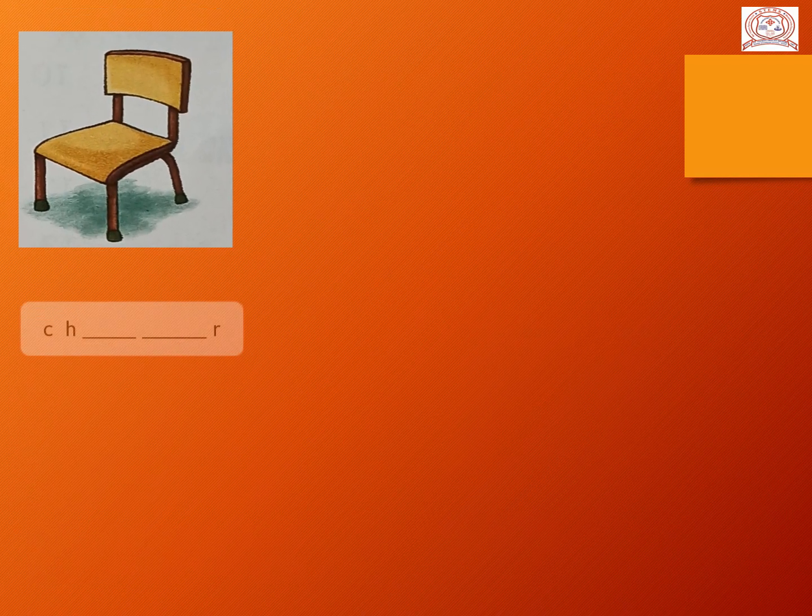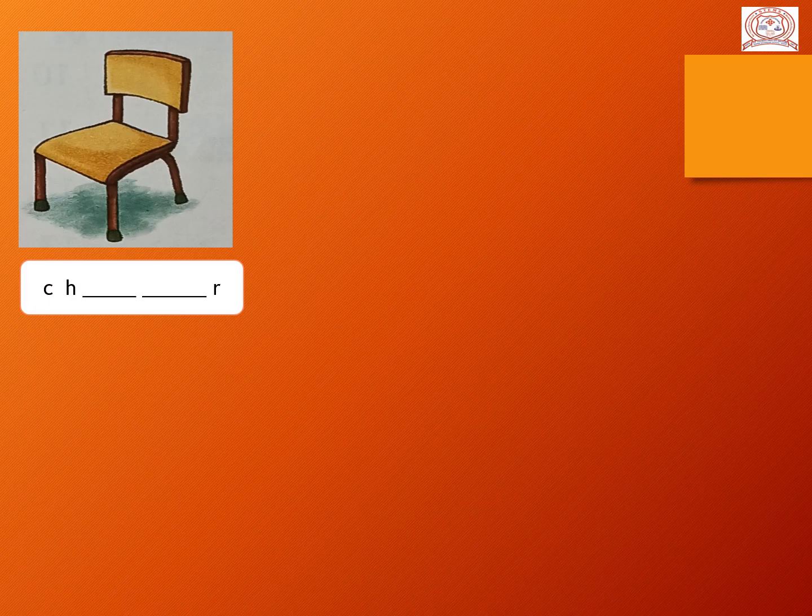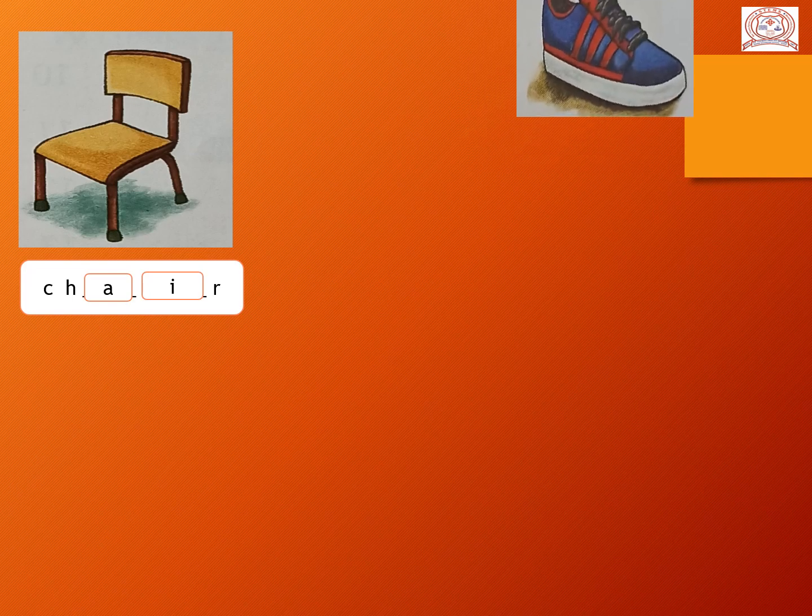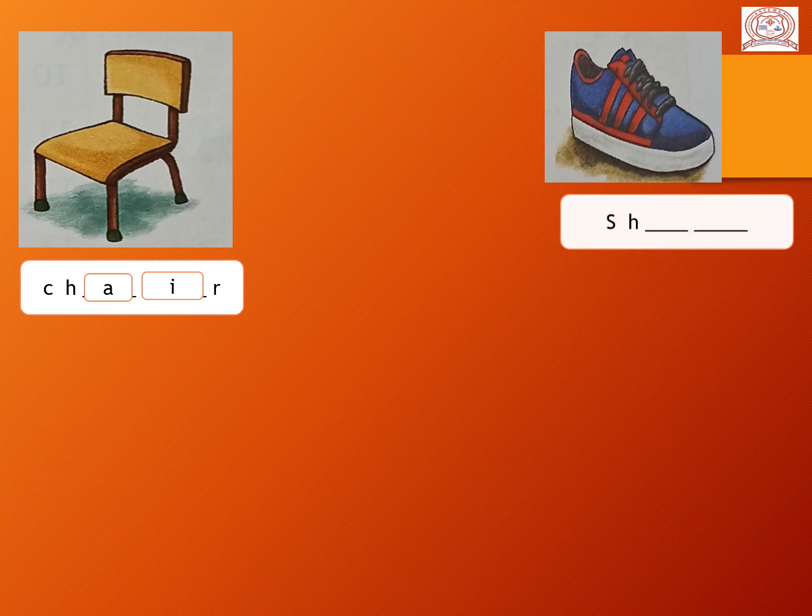Yes, what is this? It is a chair. C-H-R. Here also we are using two vowels. The first vowel is A and the second is I. C-H-A-I-R, chair. Next is, yes, it is a shoe. S-H.